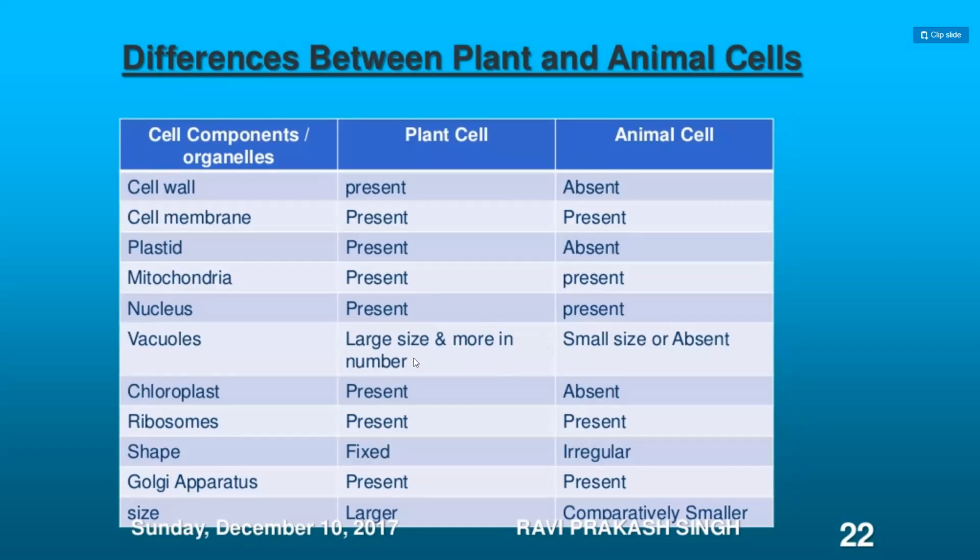Ribosomes are present in both the cells. Shape of the plant cell and animal cell: in the plant cell, it's fixed. In the animal cell, it will be irregular because they don't have a rigid cell wall. Golgi apparatus is present in both. In the plant cell, it will be larger than in the animal cell.